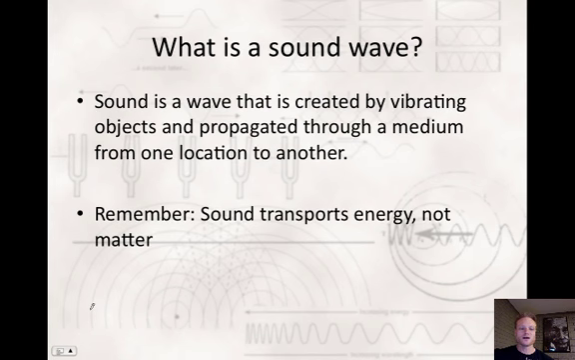So first, what is a sound wave? Well, a sound wave is created by an object that is vibrating, and those vibrations cause a propagation, which is a movement through a medium from one location to another. The medium could be air. Right now you're hearing my voice because my vocal cords are vibrating and causing air to compress and expand, and that causes you to hear sound. That air is a medium, or water could be a medium through which sound travels.